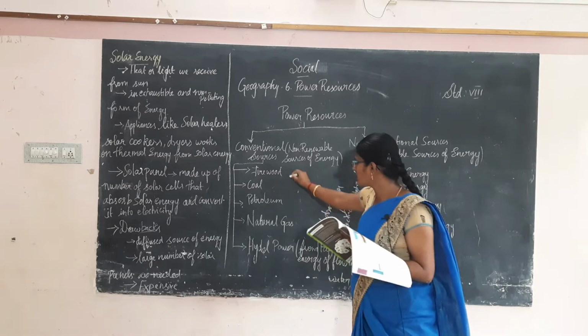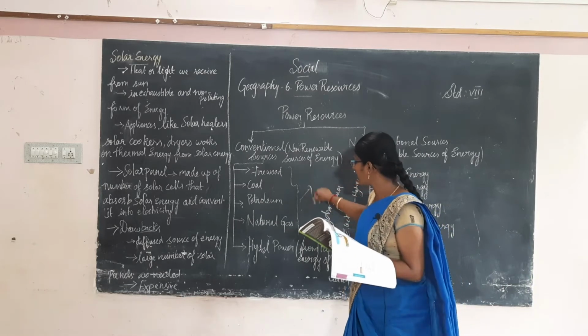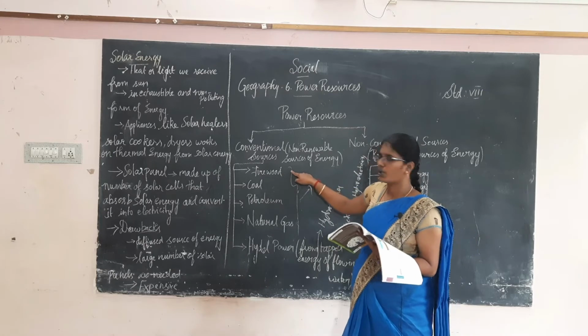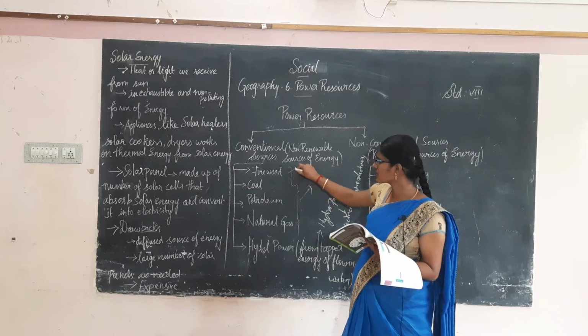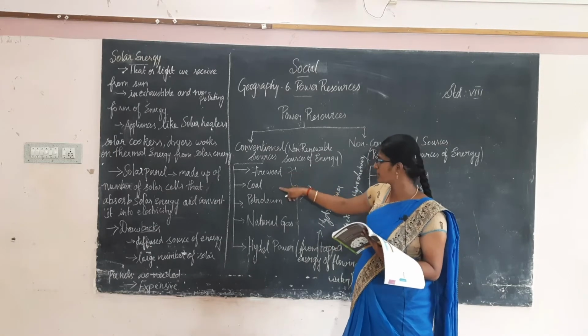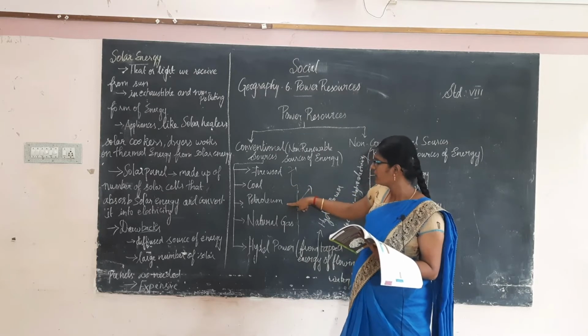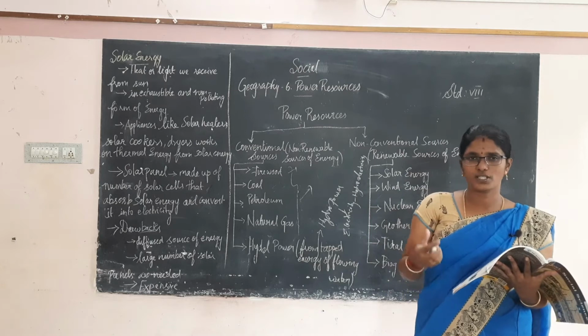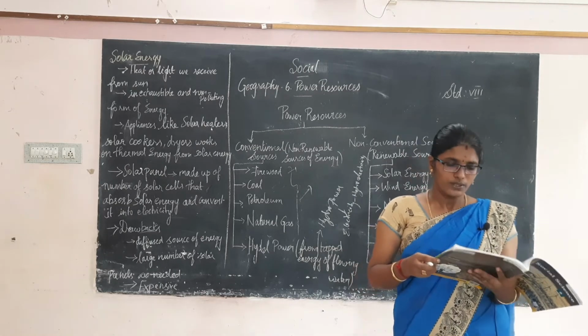These four are polluting. They are polluting nature, right? What does this cause? It causes air pollution. Petroleum also causes air pollution and marine pollution. Water pollution also it causes.